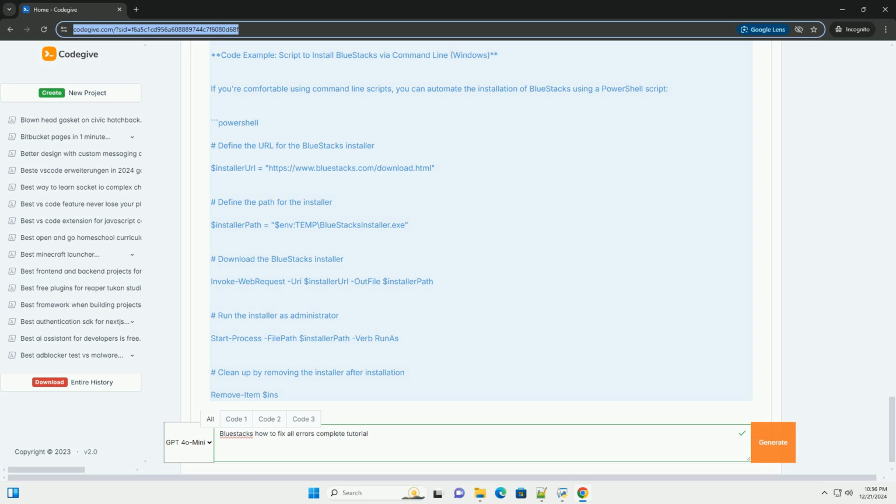4. Graphics driver update. Outdated graphics drivers can lead to performance issues. Update your graphics drivers to the latest version. Windows. 1. Right-click on the Start menu and select Device Manager. 2. Expand Display Adapters. 3. Right-click on your graphics card and select Update Driver. 4. Choose Search automatically for updated driver software. Mac OS. 1. Click on the Apple logo and go to System Preferences. 2. Select Software Update to check for updates.